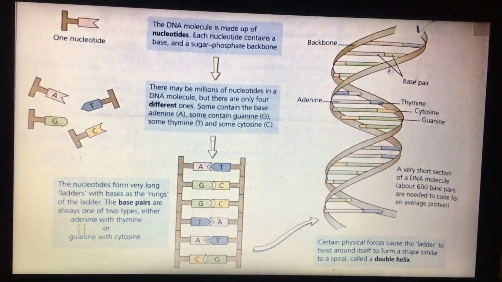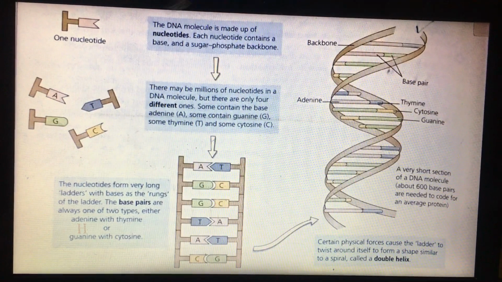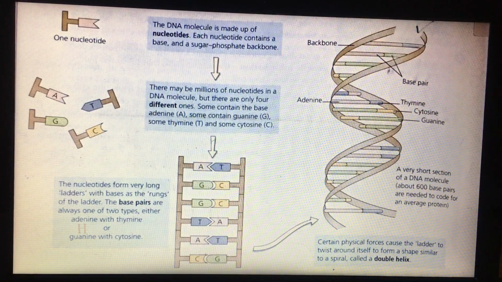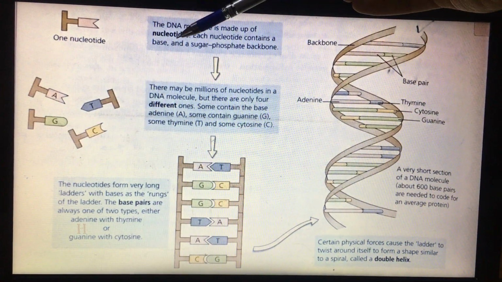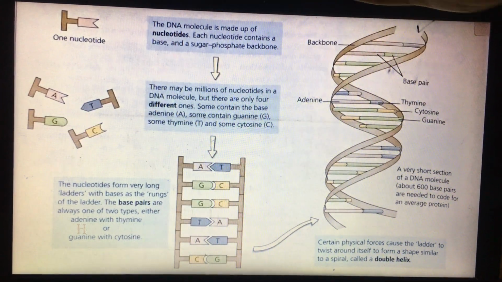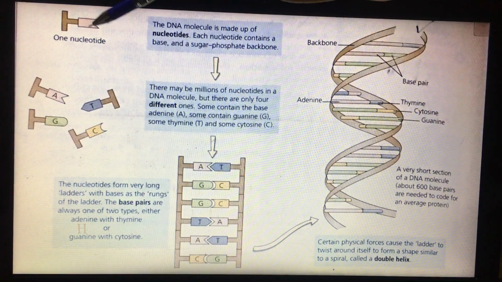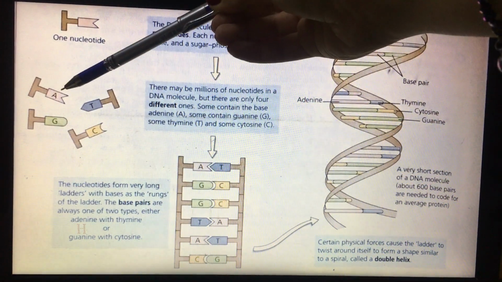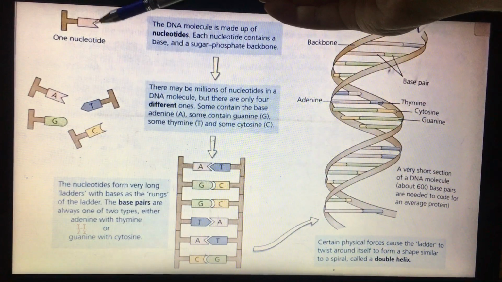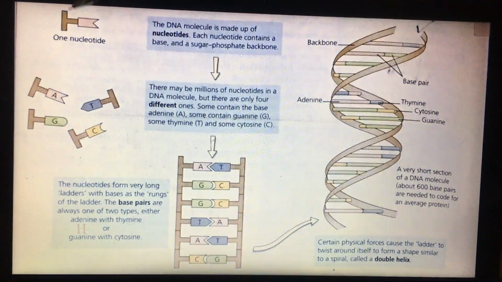So again, on this page, you have to know that we have nucleotides. The DNA molecule is made up of nucleotides, and the nucleotide contains a base. This base could be A, T, C, or G, with a sugar phosphate backbone.